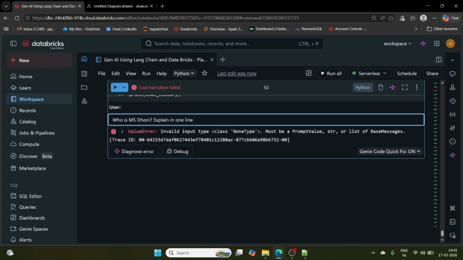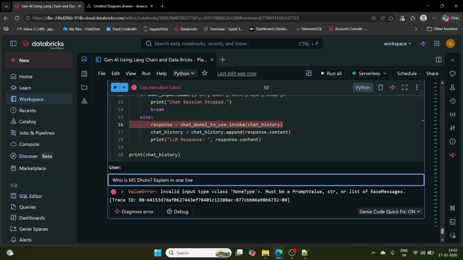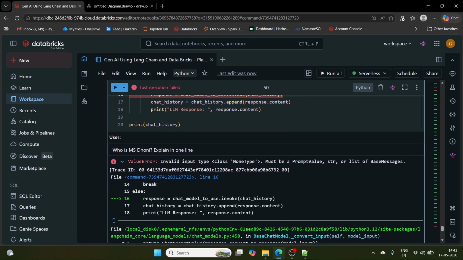Okay, what has happened? NoneType must be prompt value, string, or sequence of messages. Which line has the error? Line 16. Just a second. Oh, user input should be, yeah, I would say a string.